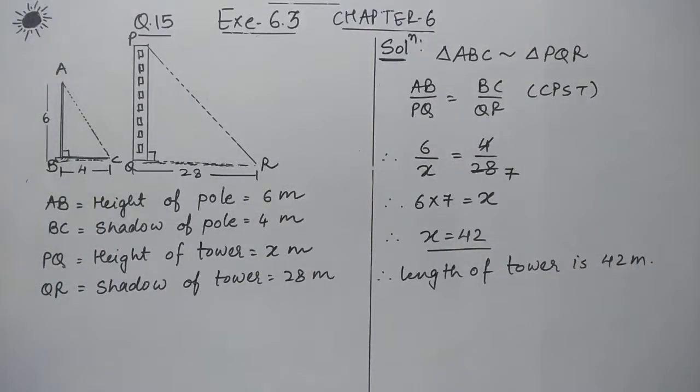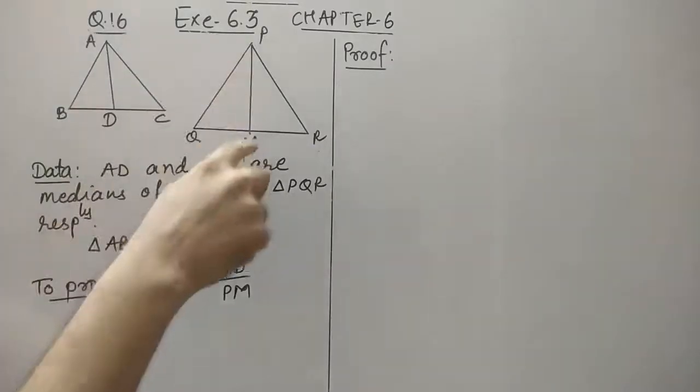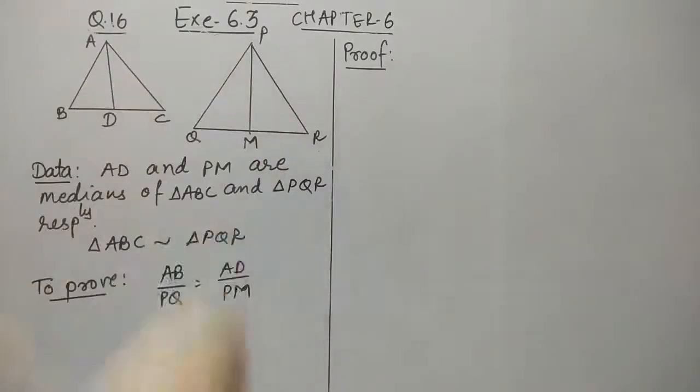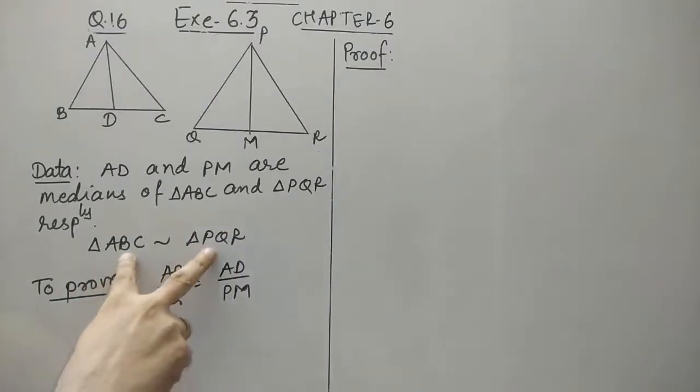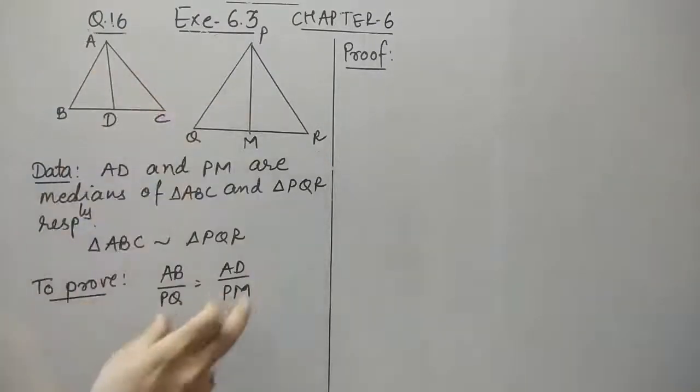It's an interesting question. Let us continue with the last question of this exercise. It is said that AD and PM are the medians of triangle ABC and PQR respectively. This time they have already given that these two triangles are similar. So we have to show that the sides are also in proportion with the medians. You can see it's a converse of one of the questions which we have done.